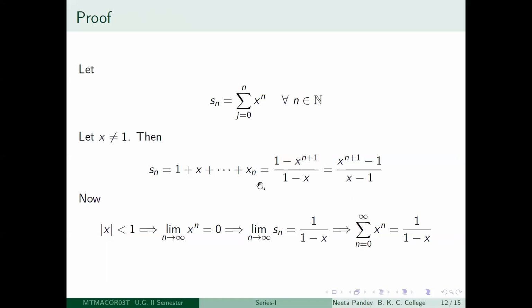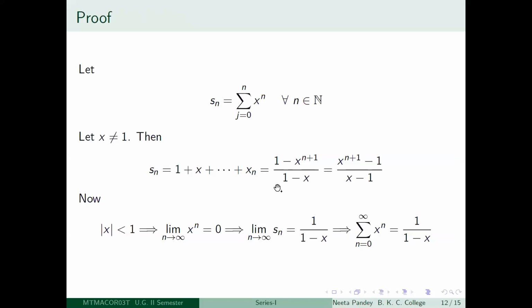For later use, I am also writing that if I multiply the numerator and denominator by minus 1, this is also equal to x to the power n plus 1 minus 1 divided by x minus 1. So remember how you proved this? You just multiply 1 minus x with this expression, and then you will get 1 minus x to the power n plus 1. So we know Sn looks like this.